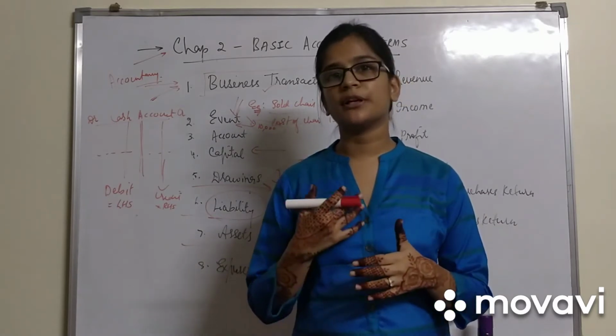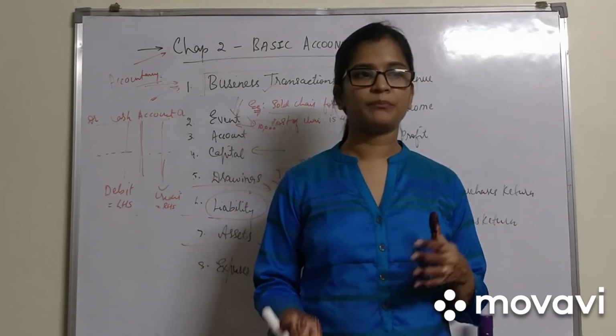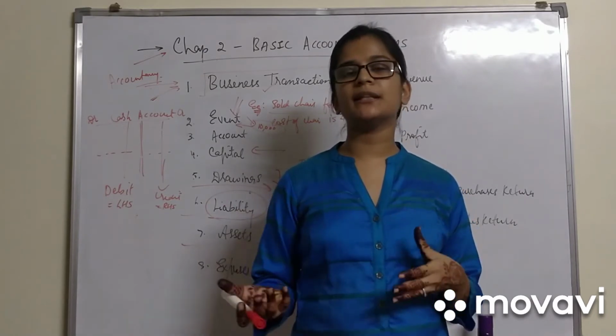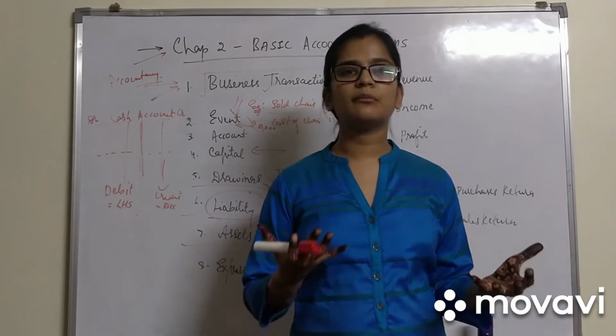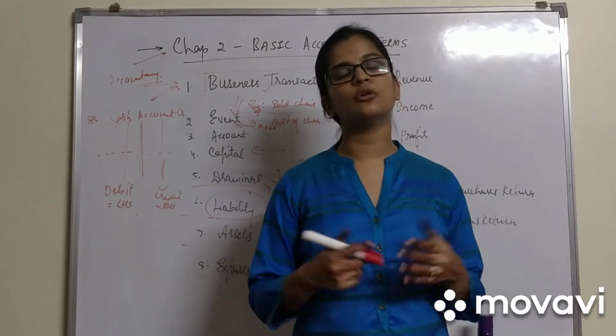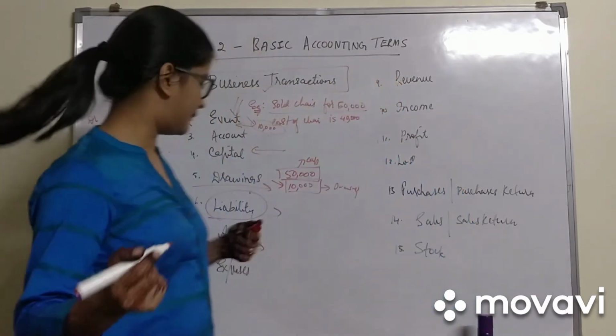In detail we would study that in tomorrow's class. So asset in short can be anything which is due from a third person to the business, or any property, building, land; those can also be termed as assets.